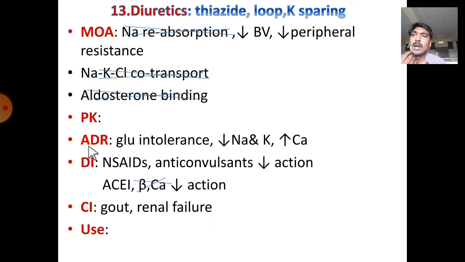Pharmacokinetics are normal, and adverse drug reactions are glucose intolerance, hyponatremia, hypokalemia, hypercalcemia, especially observed in the case of thiazide diuretics. Drug interactions: when given with NSAIDs and anticonvulsants, a reduced reaction will be observed. When given with other blockers like angiotensin convertase enzyme inhibitors, beta blockers, calcium channel blockers, a reduced reaction will be observed. It is contraindicated in gout as well as renal failure.